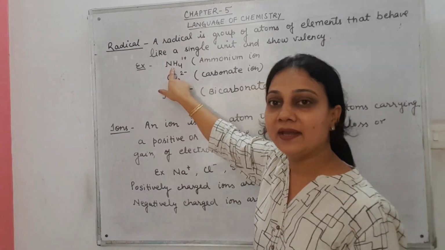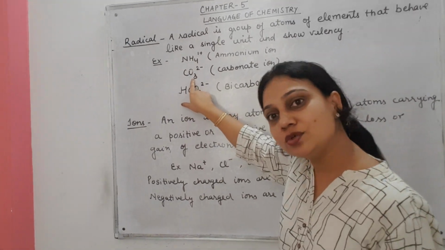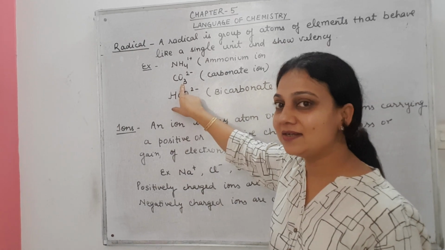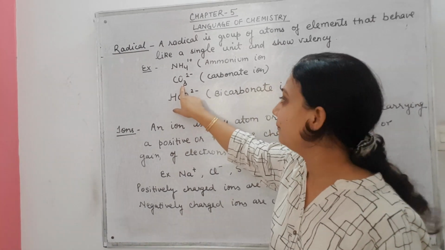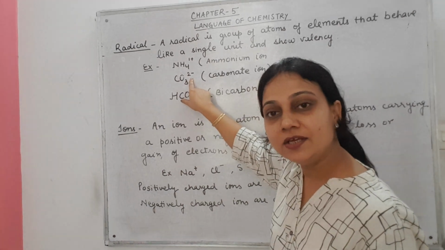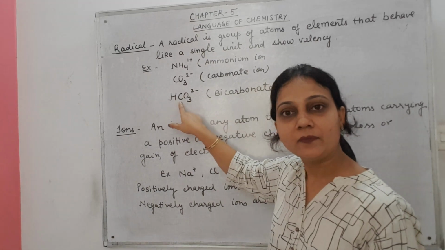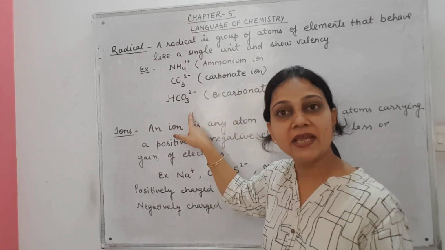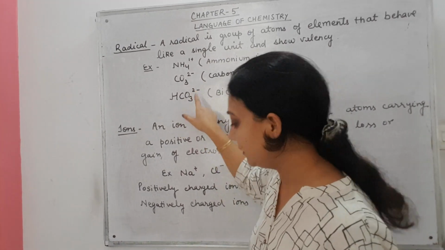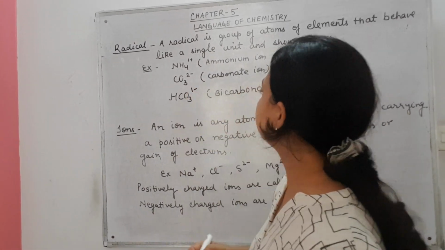So ammonium ion is a radical. Now CO3 2 minus. CO3 2 minus is a carbonate ion. It behaves like a single unit and has a valency 2 minus. Bicarbonate ion again behaves like a single unit and has a valency 1 minus.